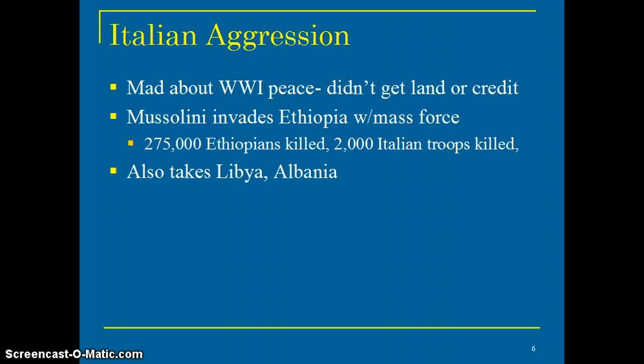They put in Mussolini because he promises to avenge their losses and to make Italy strong, another Roman Empire. And so to prove it, they invade Ethiopia, which is one of the last independent places up until now, and then they go in with a full force. 275,000 Ethiopians are going to be killed, and only 2,000 Italian troops killed. So it's more than just beating them up. It's beating them up and teaching them a lesson to show Italian power. Later on, they also take Libya and Albania, and this is the expansion of their territories. They need to expand the territories to get access to resources that they might need for their industry, and to make Italy feel proud and bold so that they can rebuild themselves during the Great Depression.